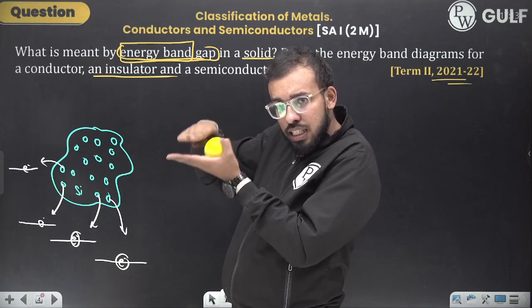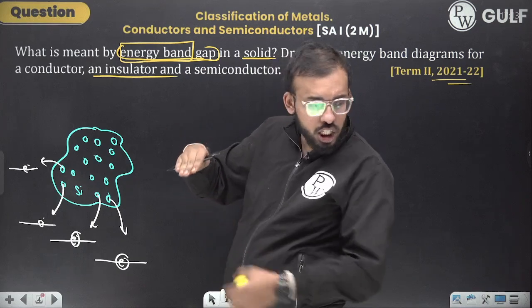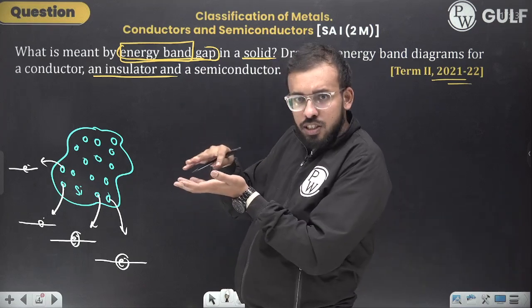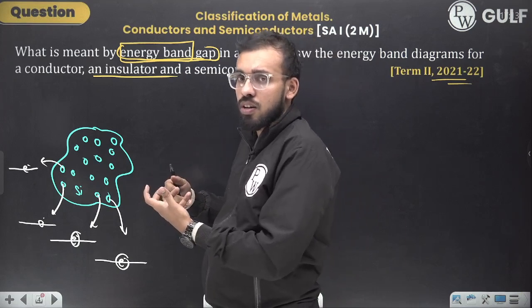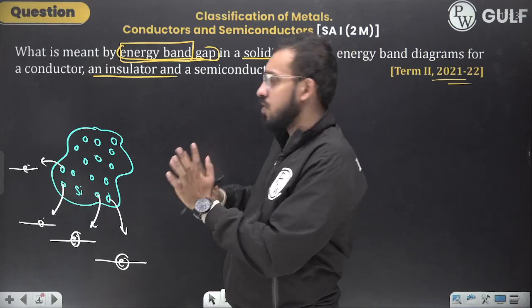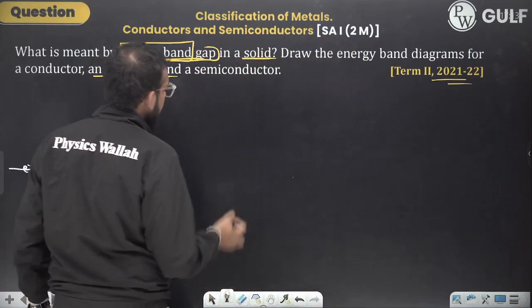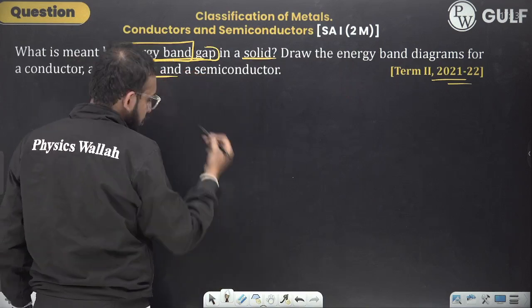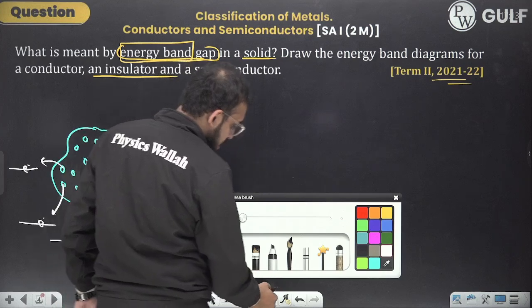So this collection of different energy levels is referred to as energy band. Band of energy levels, energy band.